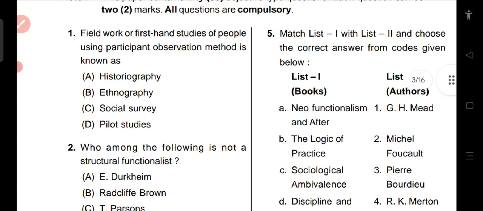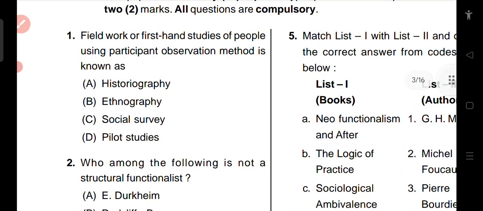Question first is asking: field work of first hand studies of people using participant observation method is known as historiography, ethnography, social survey, pilot studies. So the right answer is ethnography.